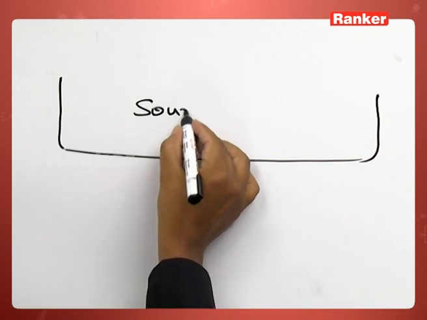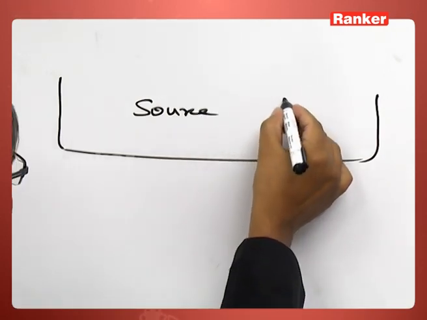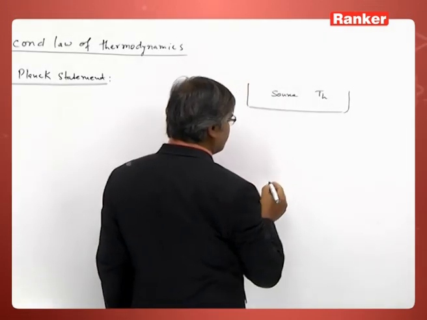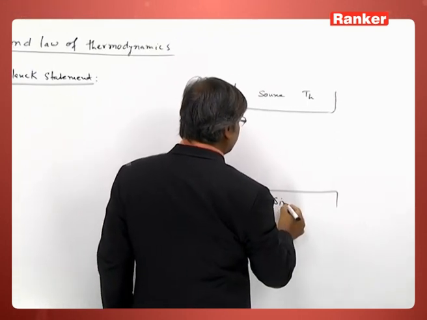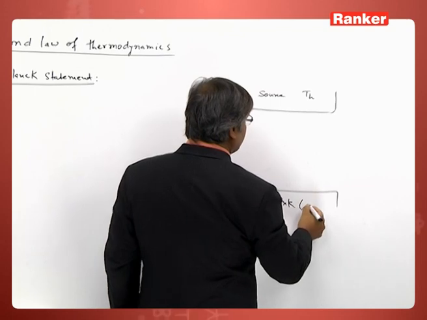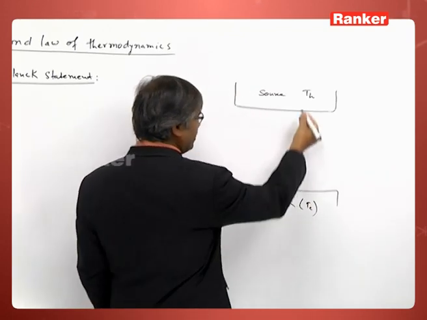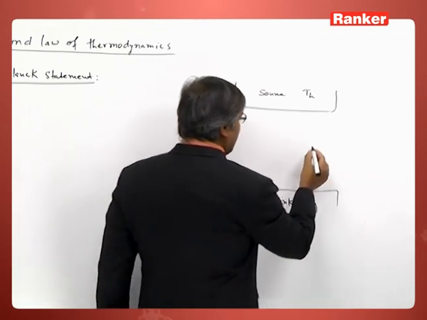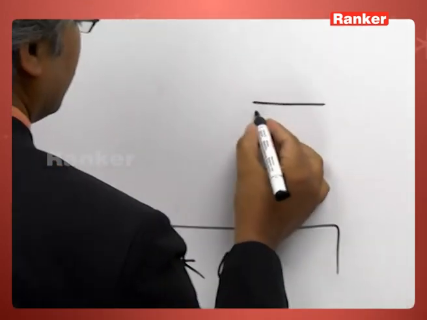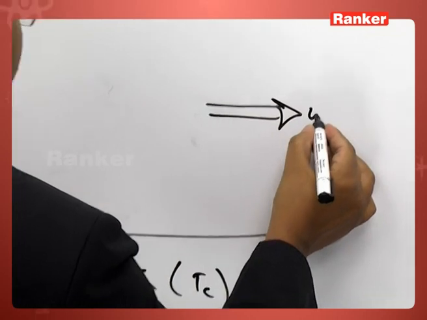Suppose this is the source which is at T hot, and we have a sink here at T cold temperature. T1, T2, I am writing as T hot and T cold, and the engine does some work equal to W.